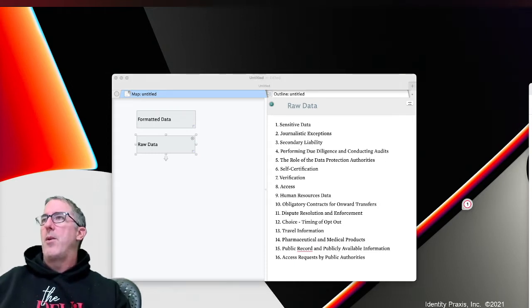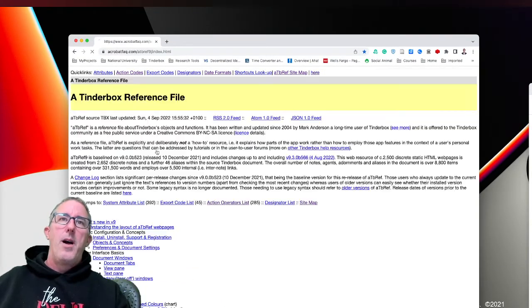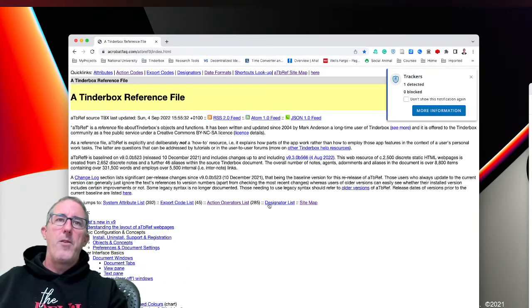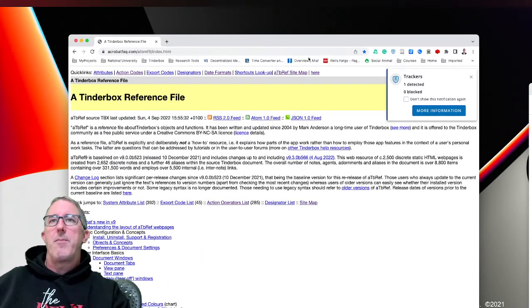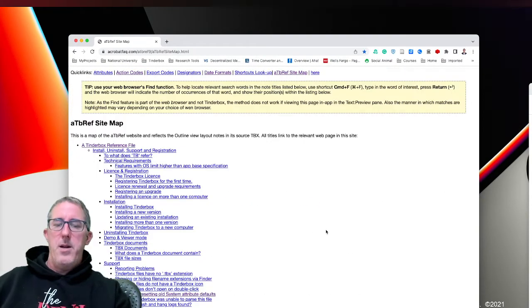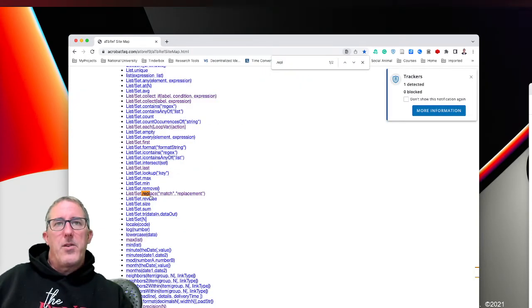So first and foremost, I want to point you to a fantastic resource, which if you don't know already, you need to know about: the Tinderbox ATB ref file, or the Tinderbox reference file that's so lovingly been managed by Mark Anderson. And what I'm going to quickly do here is hit dot replace, and we're going to find the operator that's called dot replace.